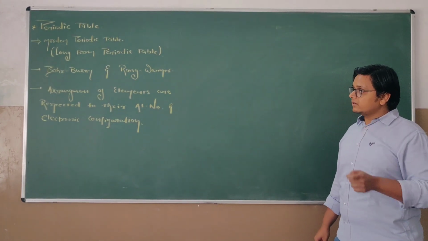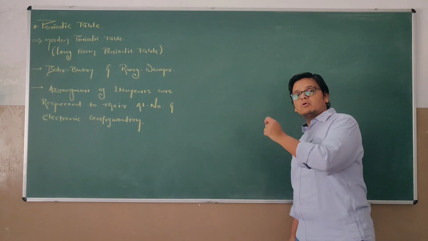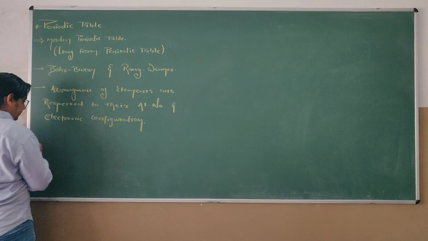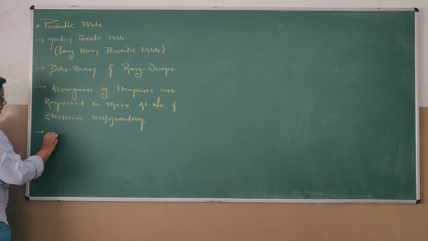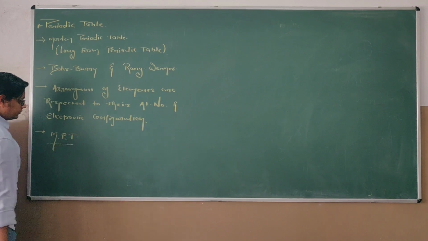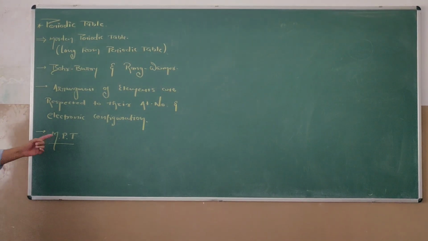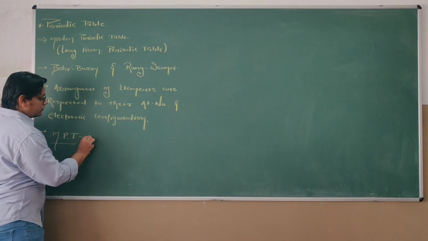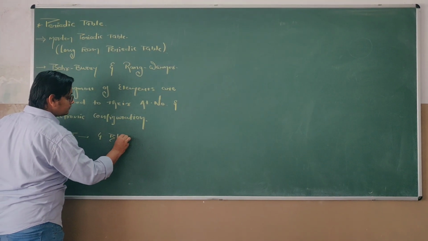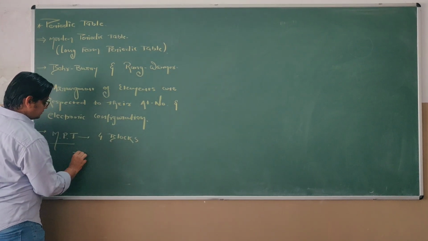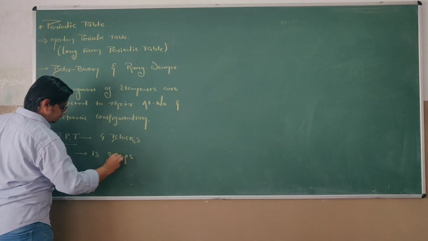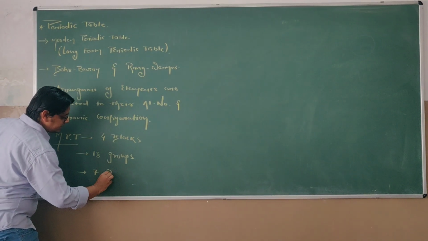So here we are discussing the modern periodic table. In the modern periodic table we know there are 4 blocks, 18 groups, 7 periods.